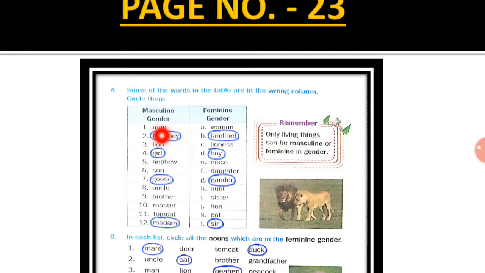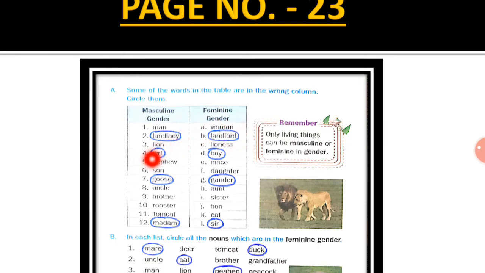Now man is masculine, so it is correct. Woman, this is also correct because it is in feminine gender. Now landlady, this is wrong. Landlady is feminine gender, so it is written under the masculine gender, so it is wrong. So you have to circle it. Again landlord, it should be masculine gender, so it is written in wrong column, so you have to circle it.